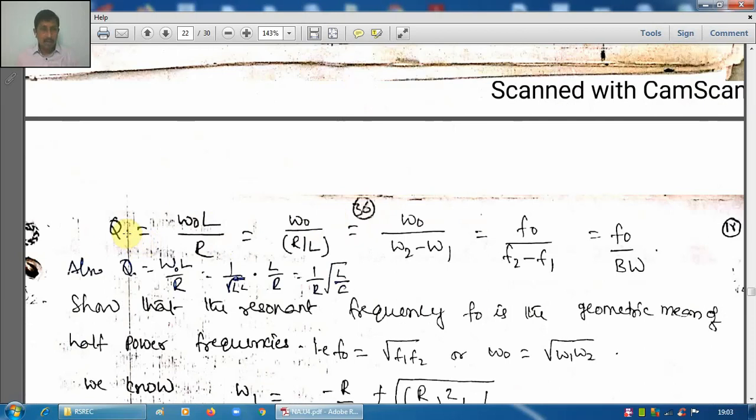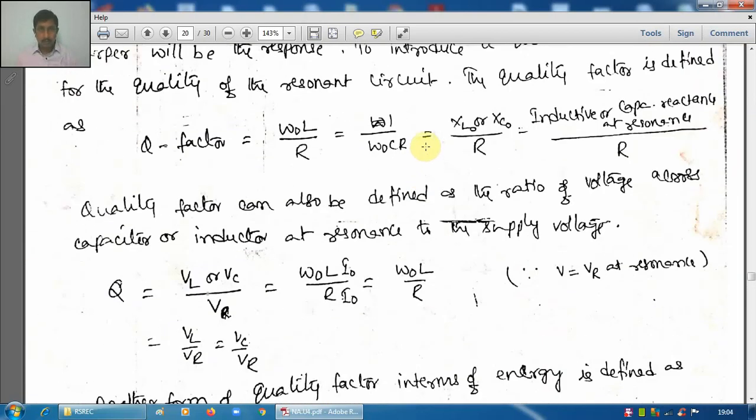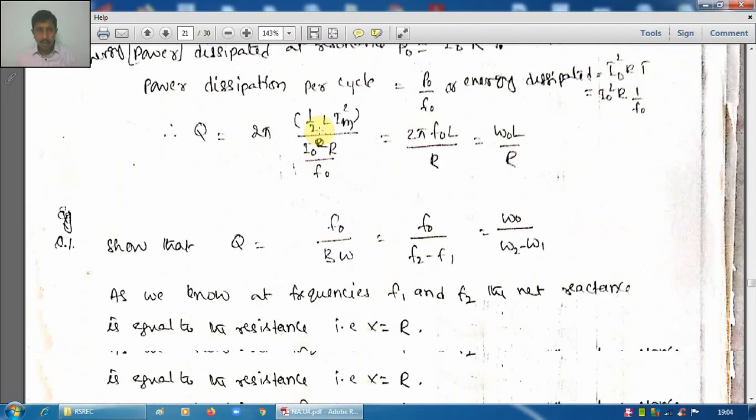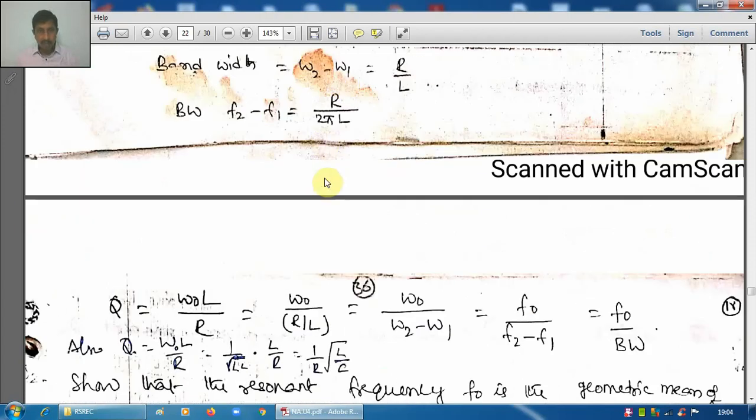Now we have already defined Q factor equal to the ratio of omega naught L by R, or another definition, 1 by omega naught C R. We make use of this, omega naught L by R. Q equal to omega naught L by R is written like this: omega naught by R by L, that is omega 2 minus omega 1.